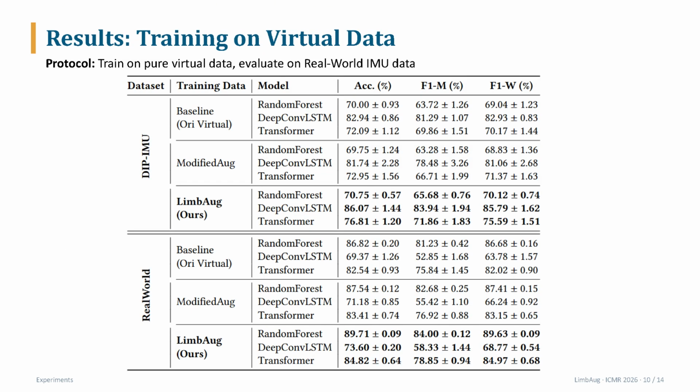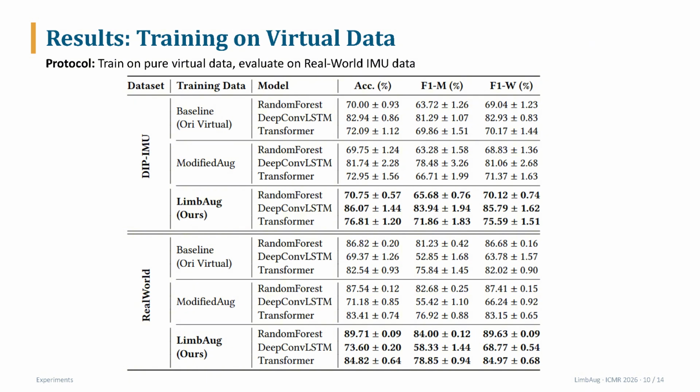This slide shows virtual-only training results where models are trained only on synthetic data and tested on real IMU data. LimbAug achieves the best results across both datasets and all 3 models. On the DIP-IMU dataset, the DeepConvLSTM model improves from 82.94% to 86.07% and Transformer improves from 72.09% to 76.81%.